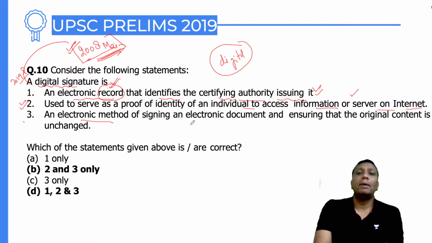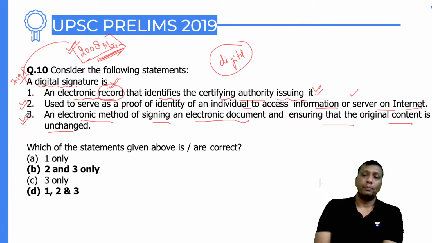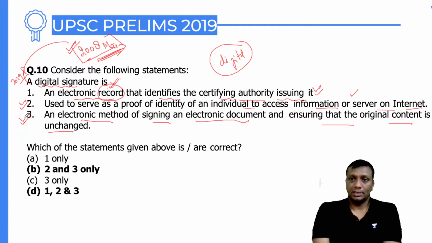Third one, an electronic method of signing an electronic document and ensuring that the original content is unchanged. Definitely it is unchanged. Suppose, guys, I'm using the antivirus on a 1 year subscription. For 3 months I use the antivirus with the same product key as an electronic signature, a digital signature. Now I'm going to format my computer. Next time, again I'm going to use the same antivirus. So 3 months I already used.